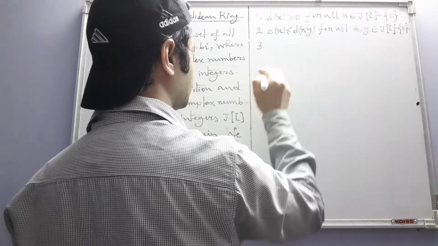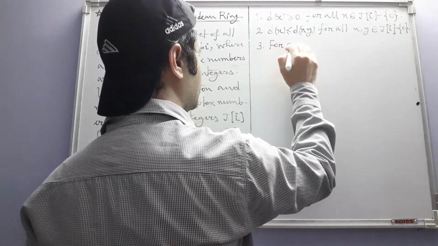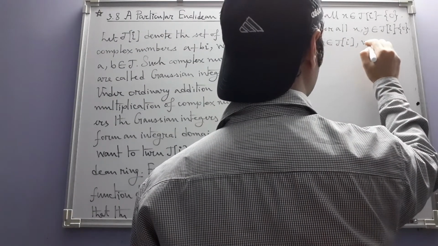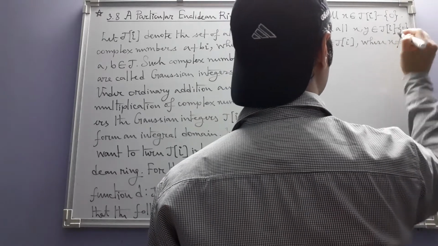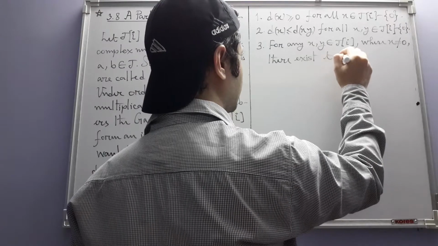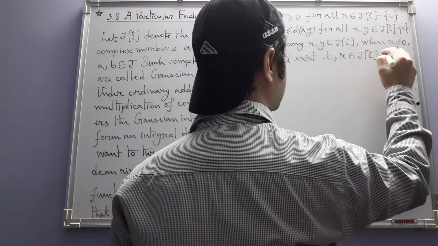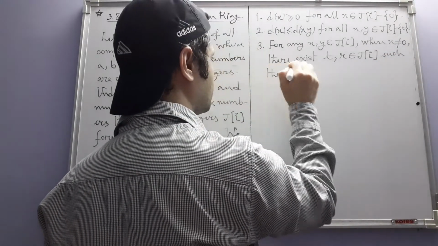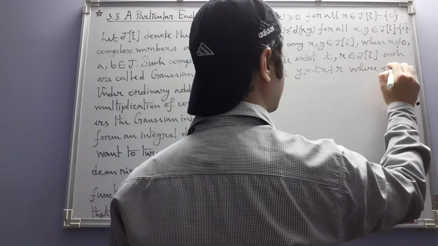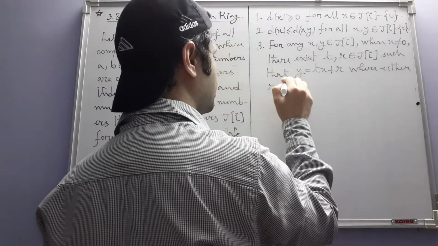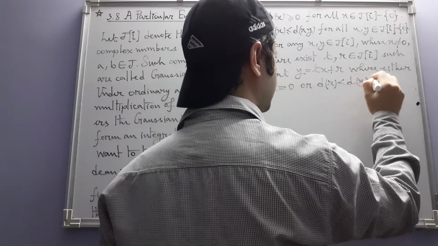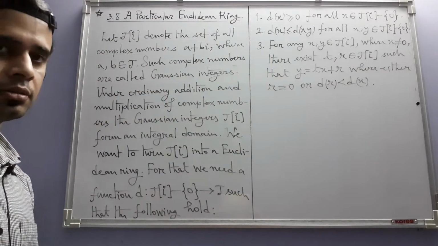And the second condition: for any x and y in J[i] where x is non-zero, there exist elements t and r in J[i] such that y is equal to tx plus r, where either this element r is 0 or it is non-zero and its d value is strictly less than the d value of x. We want to find such a function d.